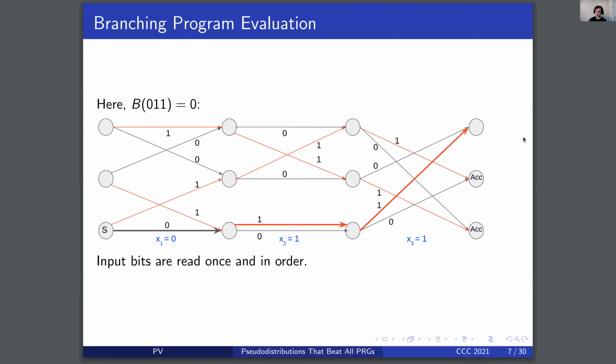Here we just have a quick example of a branching program being evaluated on an input, where we follow the transition for 0, followed by 1, followed by 1, and because we do not reach an accept vertex, we say that the program returns 0.